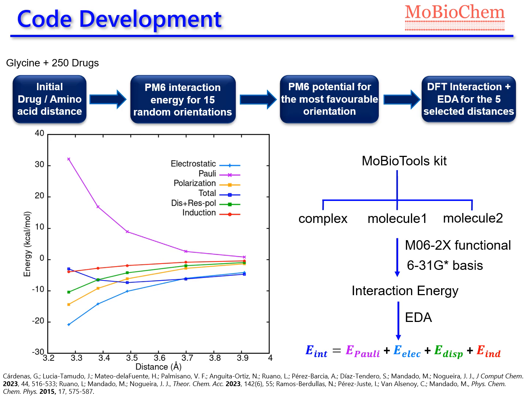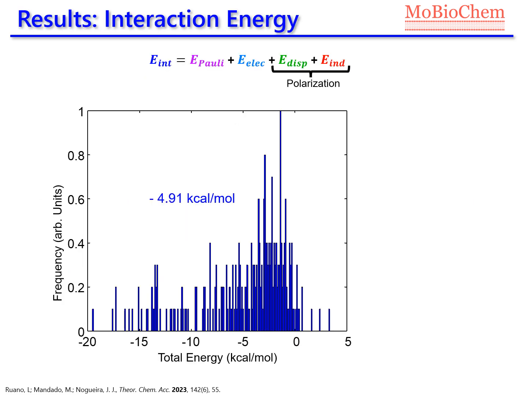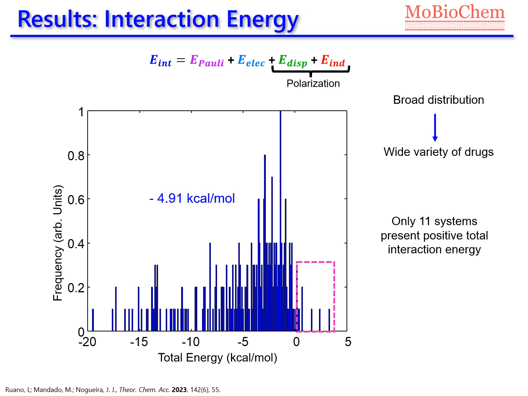Let's start with the total interaction energy. We can see that the interaction energy distribution is relatively broad. That highlights the wide variety of drugs, with functional groups of different nature. We also observe that there are only 11 systems that present a positive total interaction energy. This indicates that the procedure driven by the developed Python codes provides, in most of the cases, a relative orientation and intermolecular distance that lie on a relevant region of the potential energy surface.